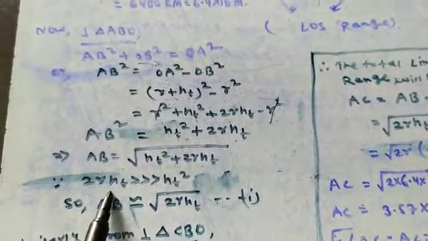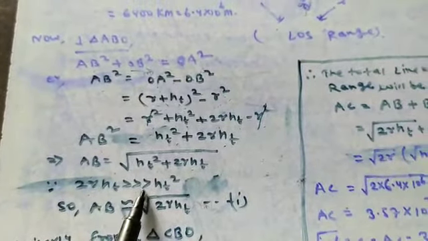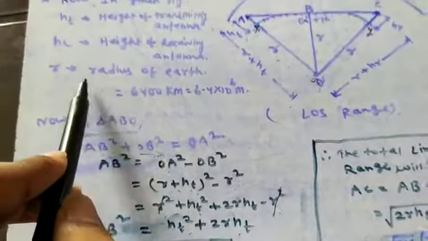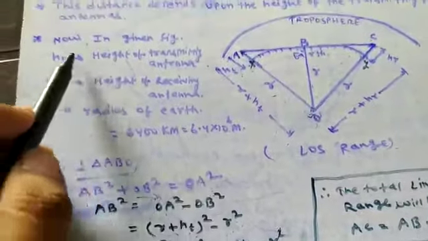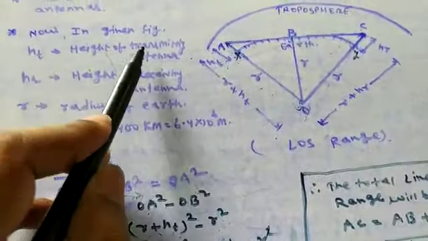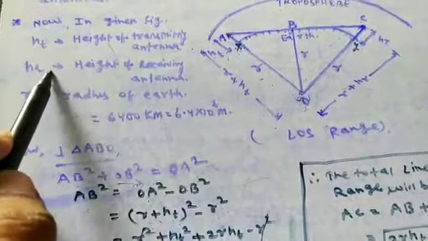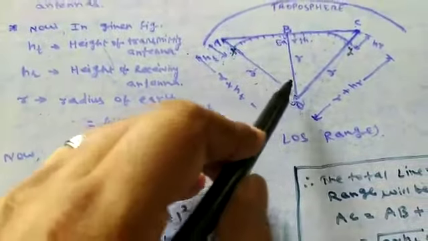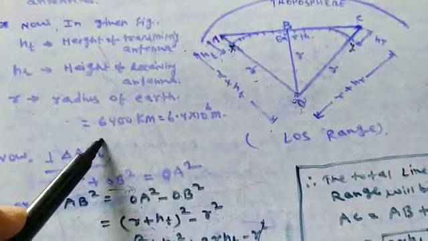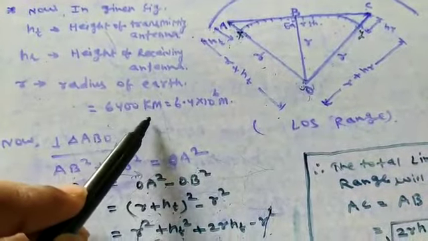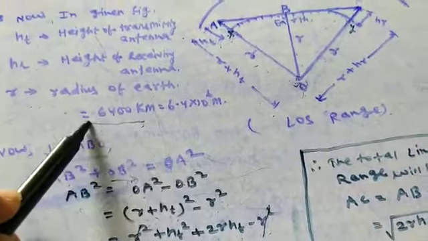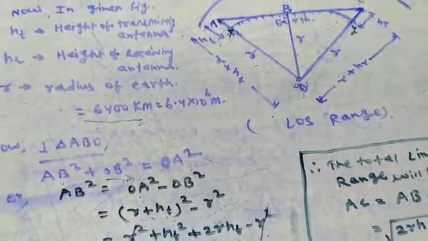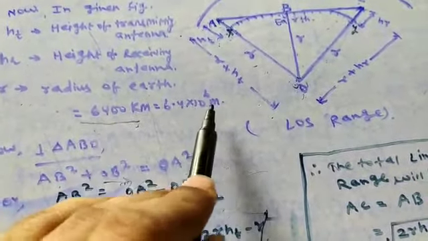Now consider this situation. 2R HT is very much greater than HT square, isn't it? Because R is actually the radius of the earth. I have considered a few terminologies here: HT is the height of the transmitting antenna, HR is the height of the receiving antenna, and R is the radius of curvature of the earth, whose value is 6400 kilometers. If you multiply the kilometers by 10 to the power 3, you will get 6.4 into 10 to the power 6 meters.